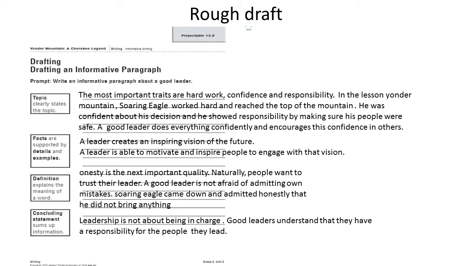So let's look at the parts of an informational paragraph. Now you can see clearly that your informational paragraph should have 4 important components. And the first one is the topic sentence that clearly tells the reader what you're writing about. This is very important. It's an opening sentence. It sets the impression. So you want to make sure that it's clear.